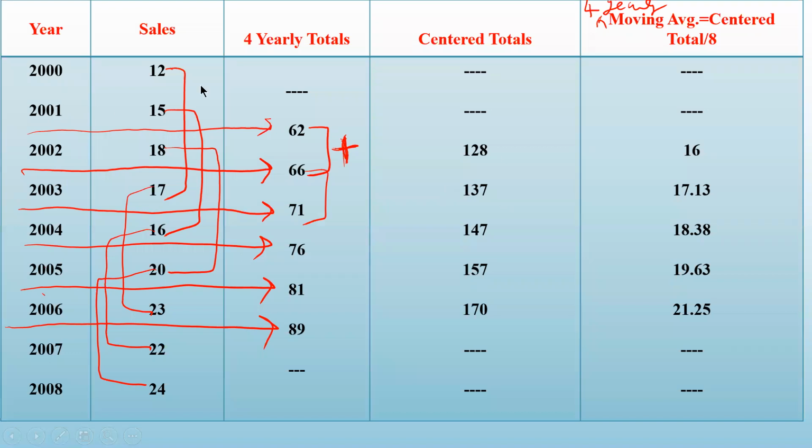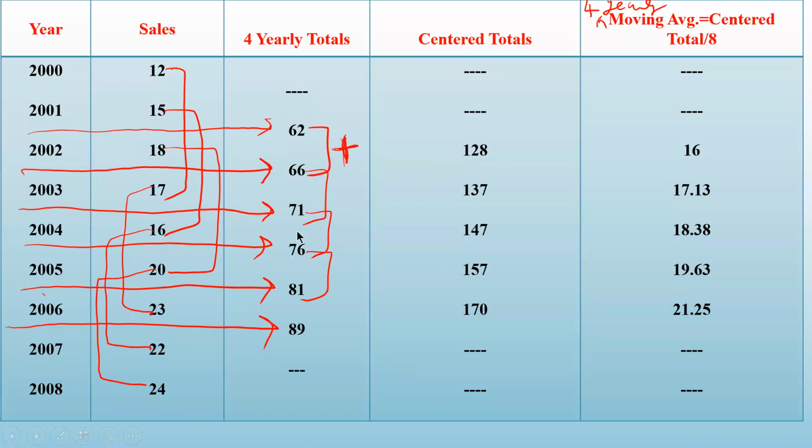For the year 2001 and 2002, I cannot find out. Like 5 yearly, here also for the first 2, I cannot calculate. Then 71 plus 76, I have to write against the year 2004. So that is 147. Then 76 plus 81 is 157. Look at the alignment, 76 and 81. I'm taking the sum, the center total.